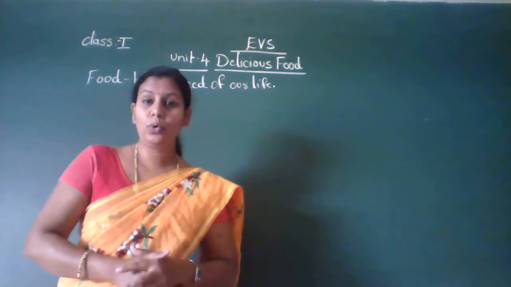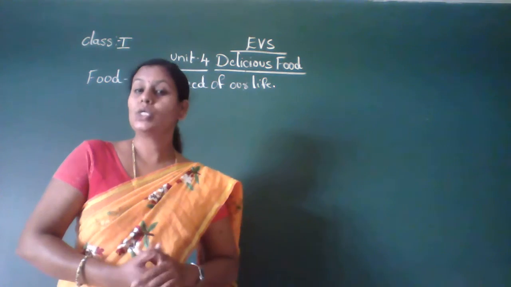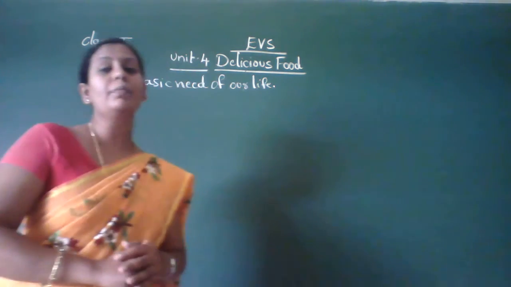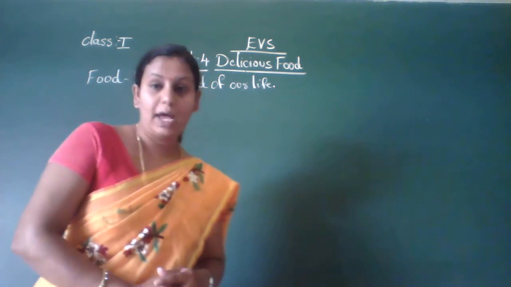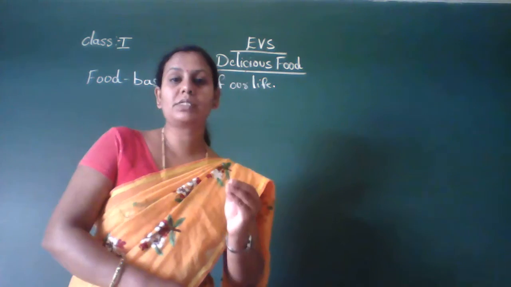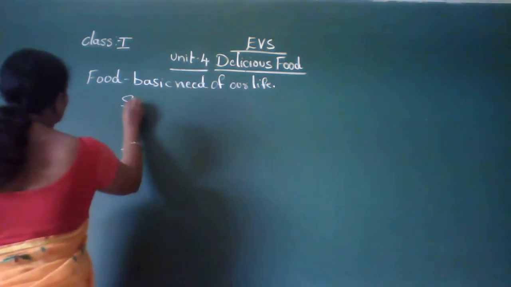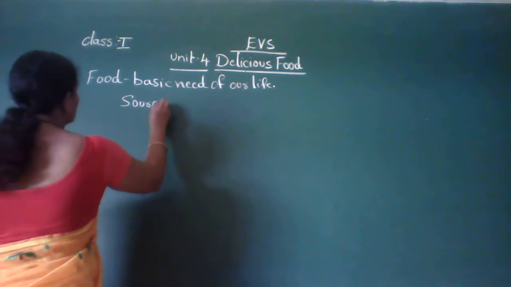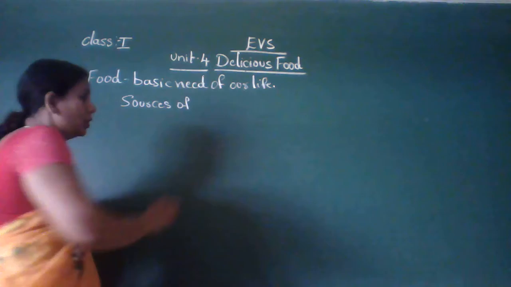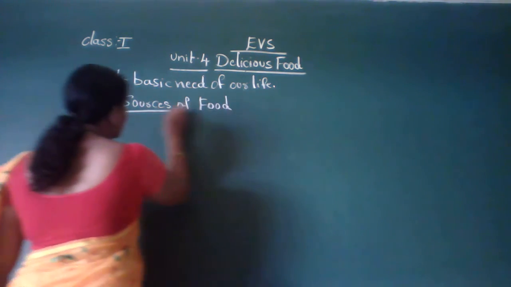Don't tell we get food from the market. So we get food items, whatever we prepare. We get food from plants and animals. Okay, the sources of food. So these plants and animals are the sources of food. Sources means from where we get food.